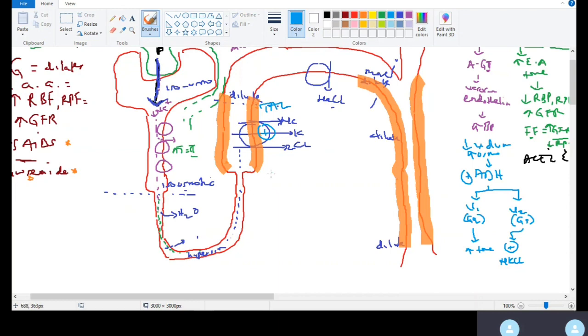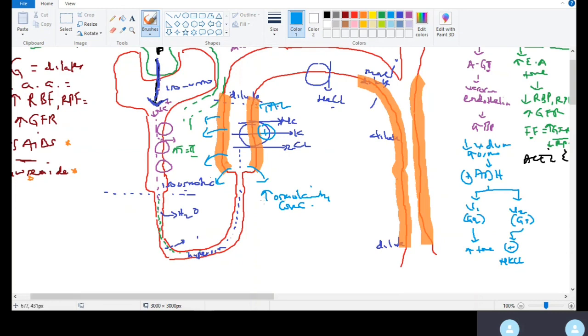When you're pumping solute into the interstitium, we have a lot of solute in the interstitium at this segment. What do you think will happen to the interstitial osmolarity? It's going to go up, right? The osmolarity in the interstitium becomes increased, becomes more concentrated. Does this make sense? The interstitial osmolarity becomes concentrated.